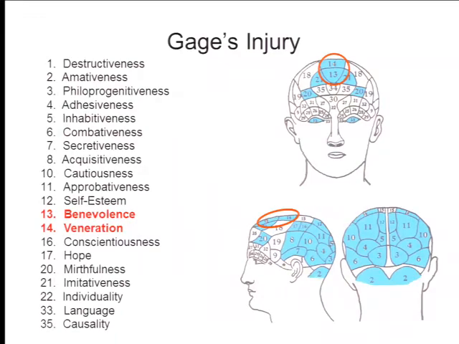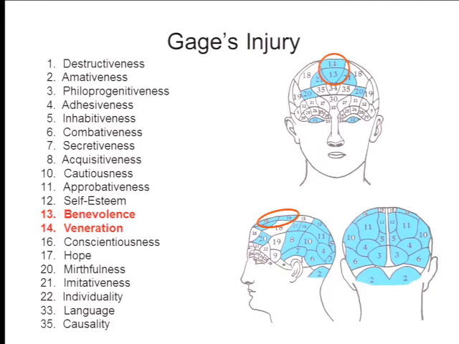This was all 1848 and 1860. This is before Broca, before Wernicke. If Harlow had been able to present Gage's brain, Phineas Gage might have become the index case for neuropsychology and cognitive neuroscience. But because Harlow didn't have access to his brain, he only had access to his skull, that didn't happen. What we're going to do next time, following in this tradition, is to look at recent contemporary evidence about